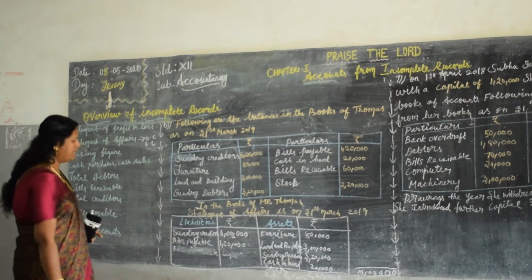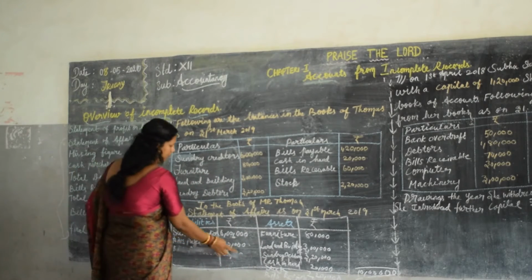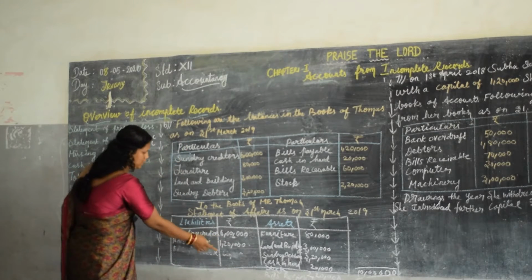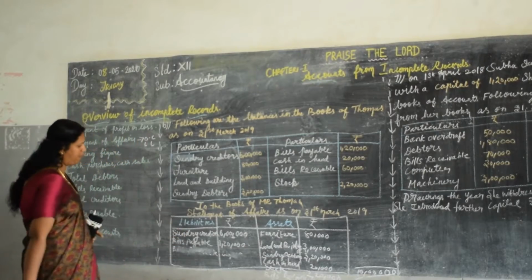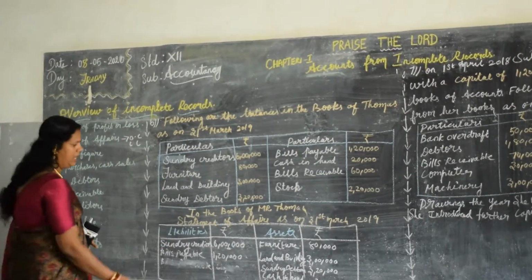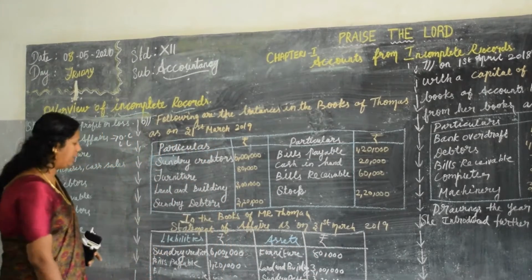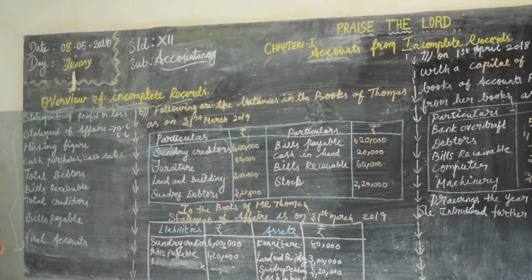On this side you will get 6 lakh plus 1,20,000, which is 7,20,000. Note the difference: 10 lakh minus 7,20,000, you will get 2,80,000.